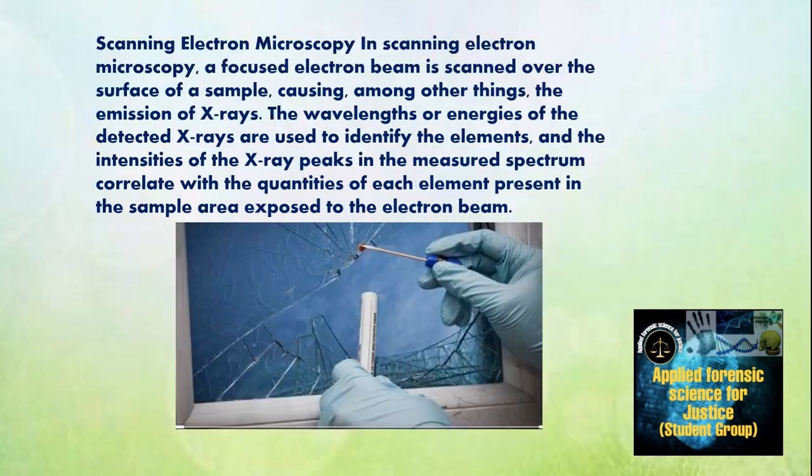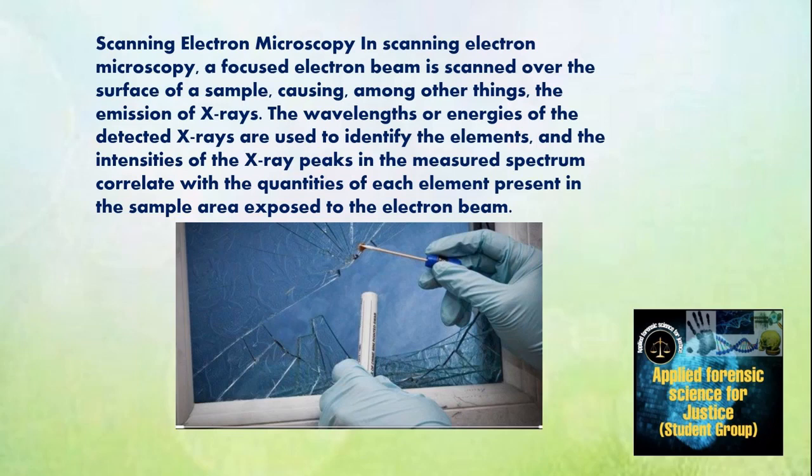Now we see the scanning electron microscopy. A scanning electron microscope is a type of electron microscope that produces images of a sample by scanning the surface with a focused beam of electrons. The electrons interact with the atoms in the sample, producing various signals that contain information about the surface and the composition of the sample.